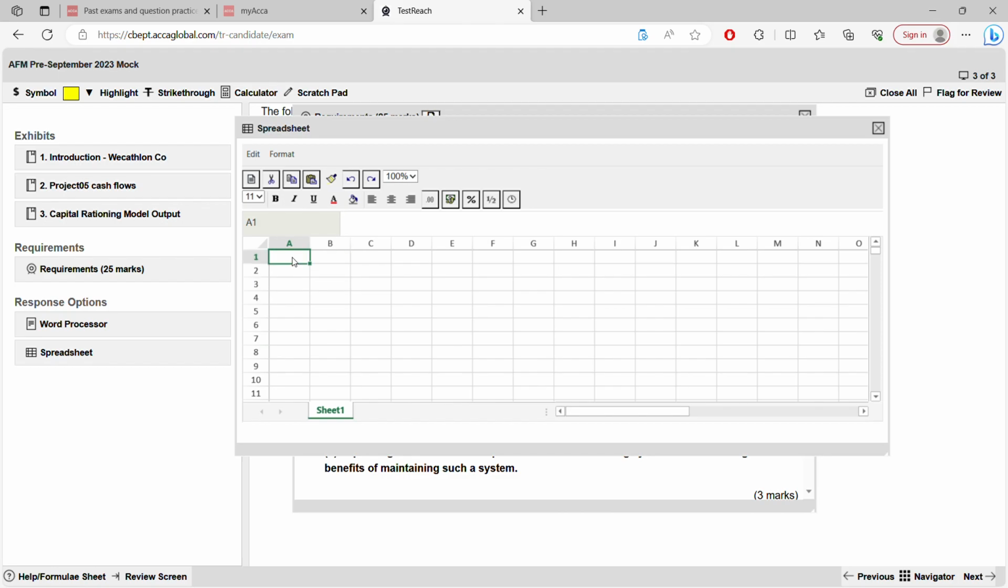It is annual sales of P5. I'm writing P5 for project 5. Expand this. Done. So here equal to, what is the selling price? 14. Multiply this with 300,000 units. Enter. This is the amount. Then we have annual cost. Annual cost is already given. How much?